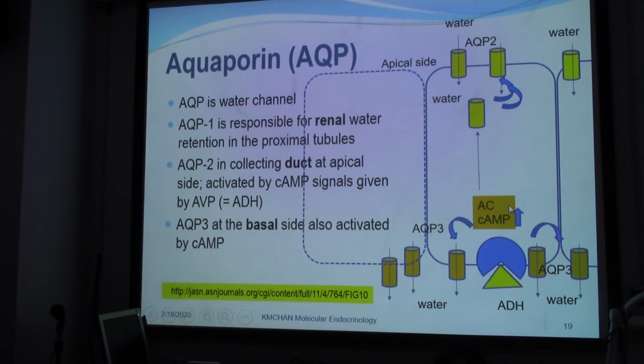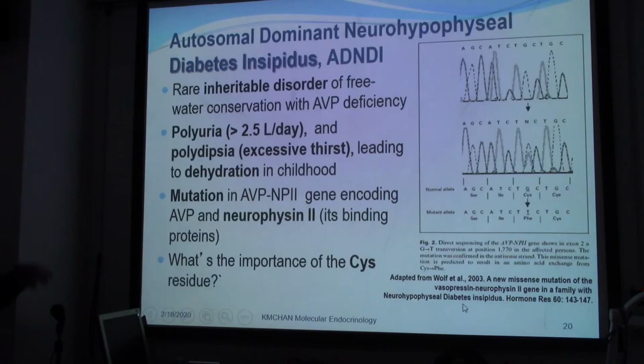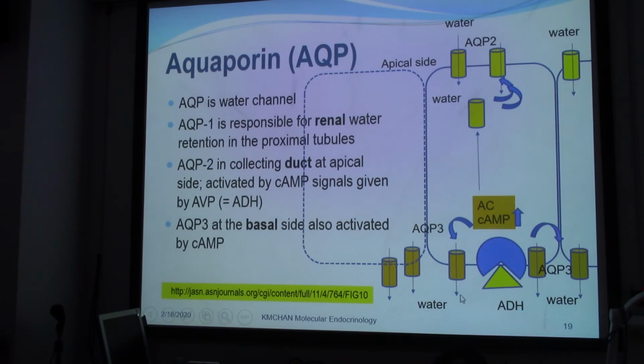As you can see, the hormone will stimulate cyclic AMP, bringing about the formation of more AQP2, aquaporin 2, to bring in water, and at the same time stimulate more AQP3 at the basal side to bring about the retention of water and its going back into our body. Okay, so AQP again is a water channel.